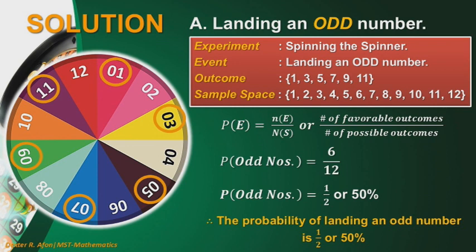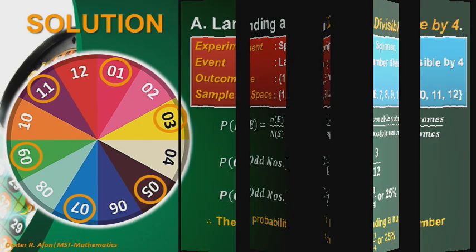So applying the formula, we have P of E is equal to N of E divided by N of S, or the number of favorable outcomes divided by the number of possible outcomes. We have here P of odd numbers is equal to 6 over 12, or simplified, 1/2, or 50%. Therefore, the probability of landing on an odd number is 1/2, or 50%.